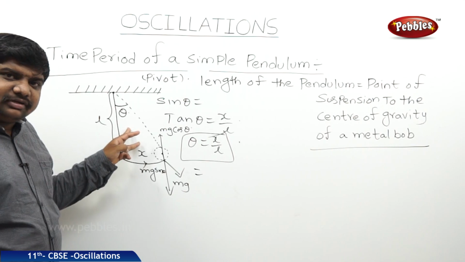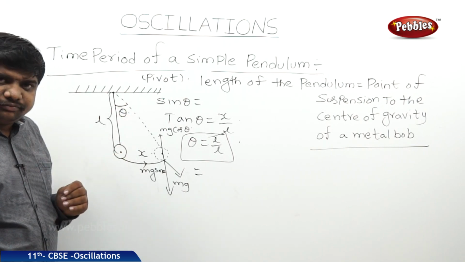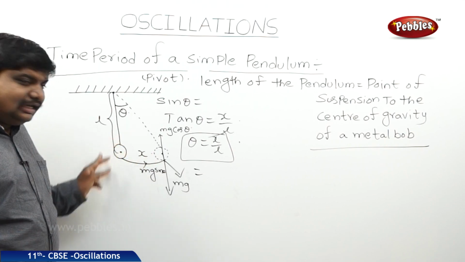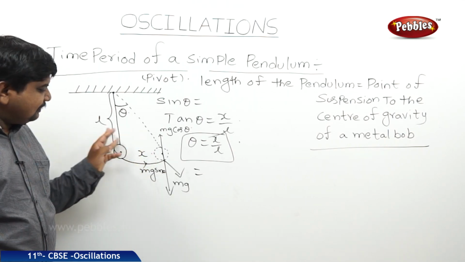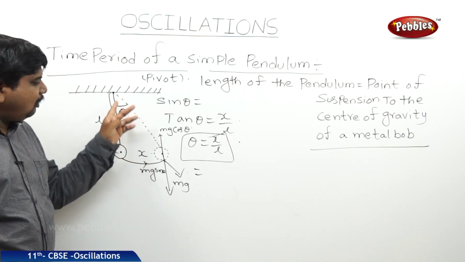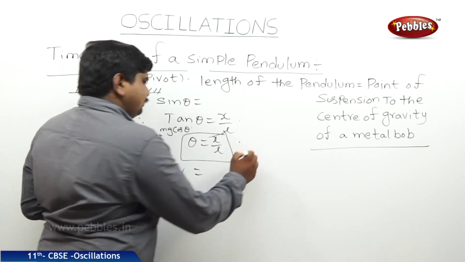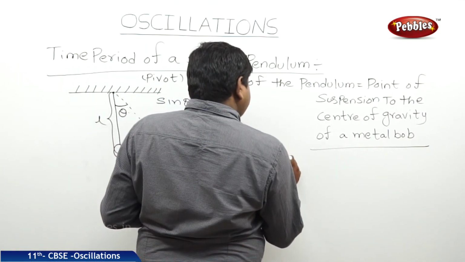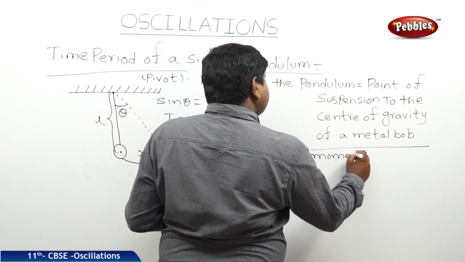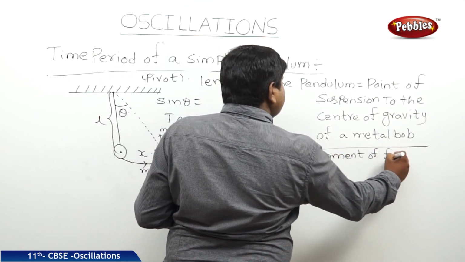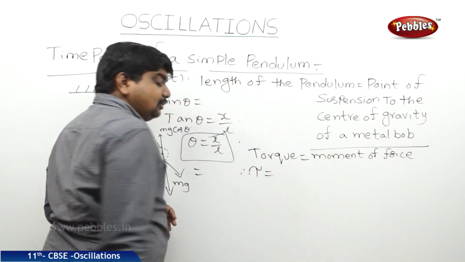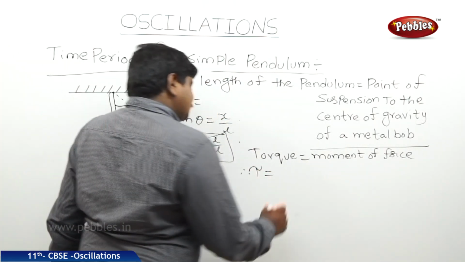Internally, a restoring force is developed within the pendulum. We have the applied force, nothing but the mechanical force. Internally, a resistive or reaction force is developed in the body. These two forces constitute a torque in the pendulum. Therefore, torque is equal to moment of force, the symbol of torque is tau, into force into perpendicular displacement.